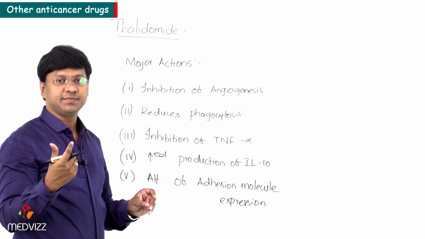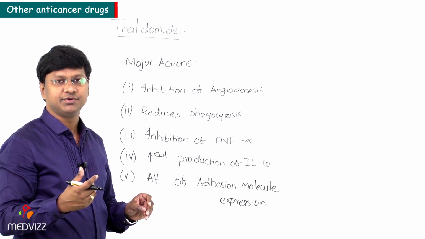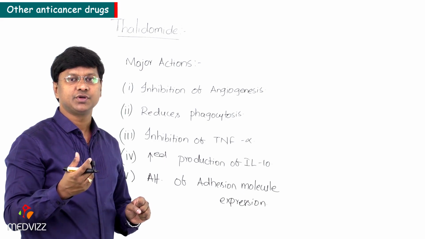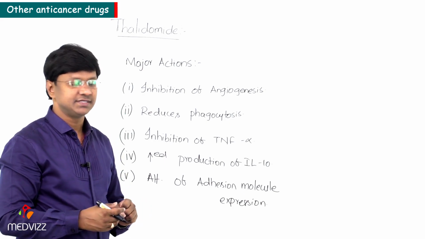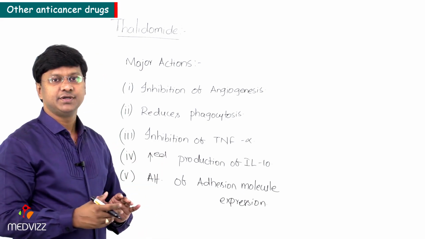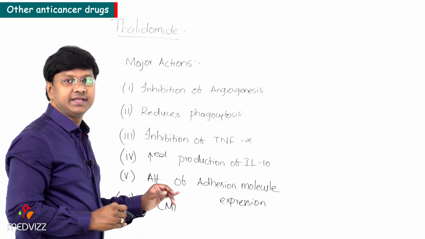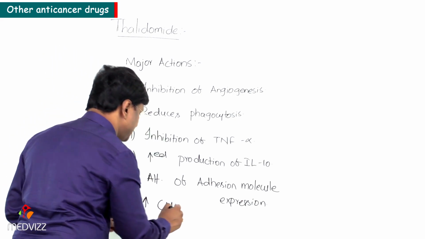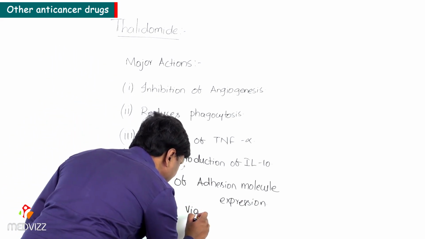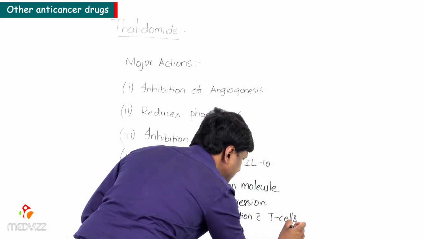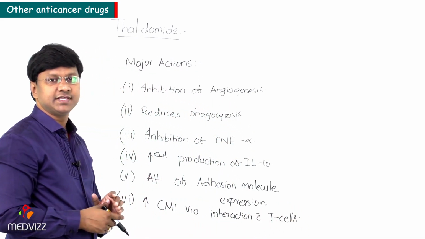Now, we have cell mediated immunity as well as humoral immunity. The cell mediated immunity is mediated via T cells, whereas the humoral immunity is mediated by your B cells. So thalidomide will enhance the cell mediated immunity of the individual via interaction with T cells. So these are the actions of thalidomide.